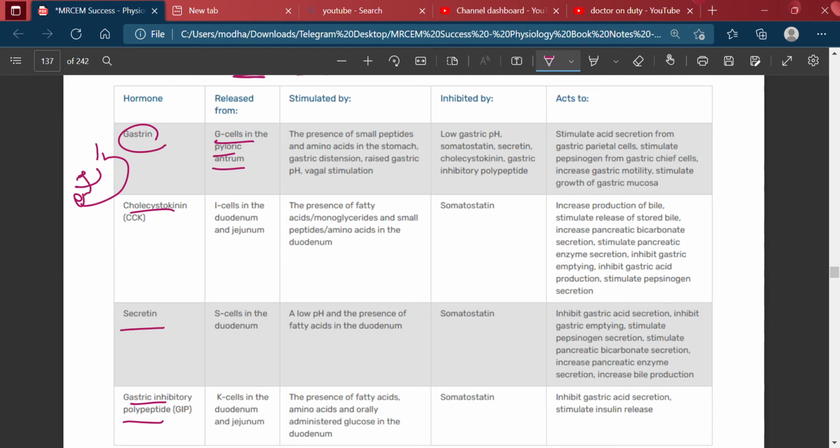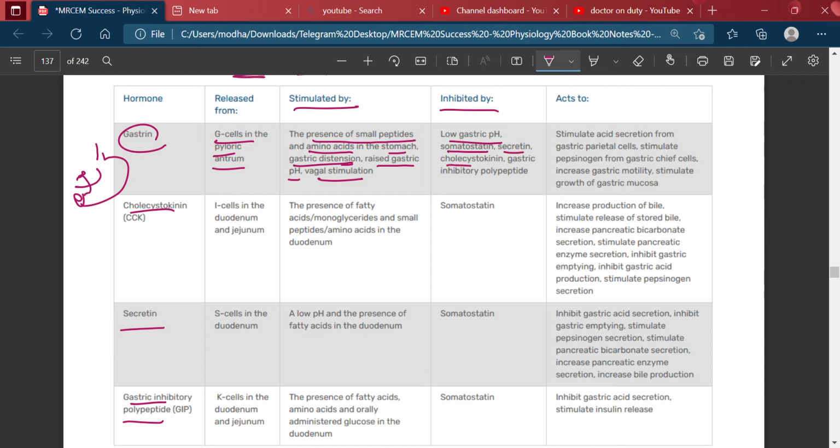It is stimulated by the presence of small peptides and amino acids in the stomach, gastric distension, raised gastric pH, and vagal stimulation. This will cause the secretion of gastrin. It is inhibited by low gastric pH,